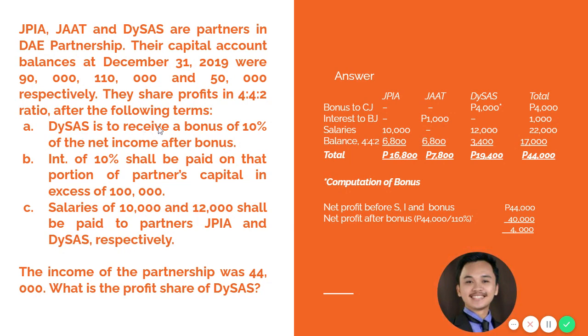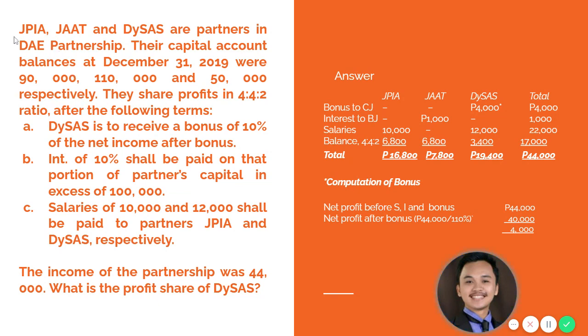First, Daisas is to receive a bonus of 10% based on the net income after bonus. Another, interest of 10% shall be paid on that portion of the partner's capital in excess of 100,000. So that means those partners with a capital of more than 100,000 will be given 10% interest on the excess of 100,000.